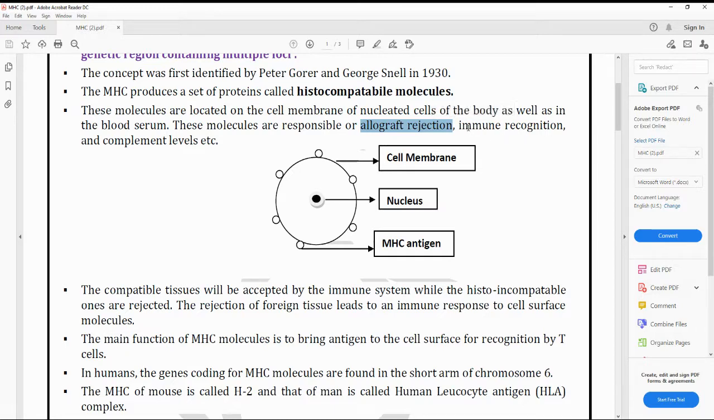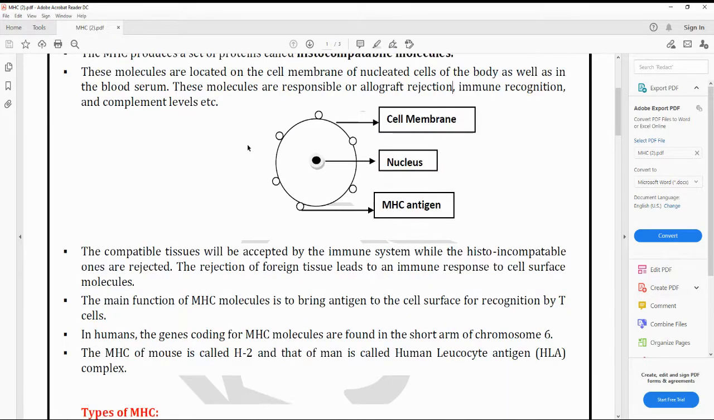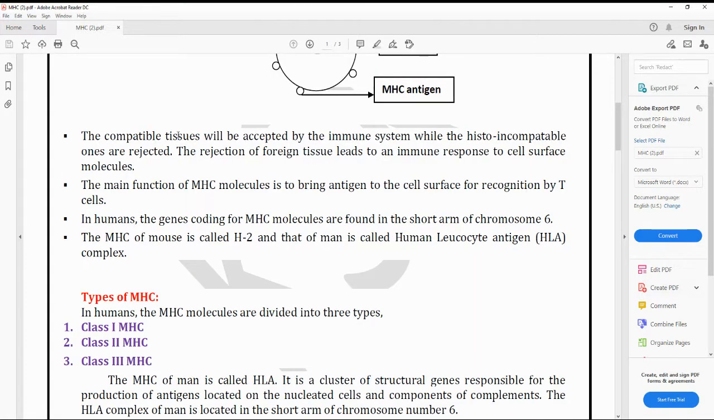Next is immune recognition. If anything enters our body, they immediately identify it as non-self, a foreign substance, so that antibodies can be stimulated, the antigen-antibody reaction goes on and immunity is started. They are also responsible for the complement levels. These are the three major functions of the histocompatibility molecules. Compatible tissues will be accepted by the immune system while the histo-incompatible ones are rejected, and the rejection of foreign tissues leads to an immune response to the cell surface molecules.